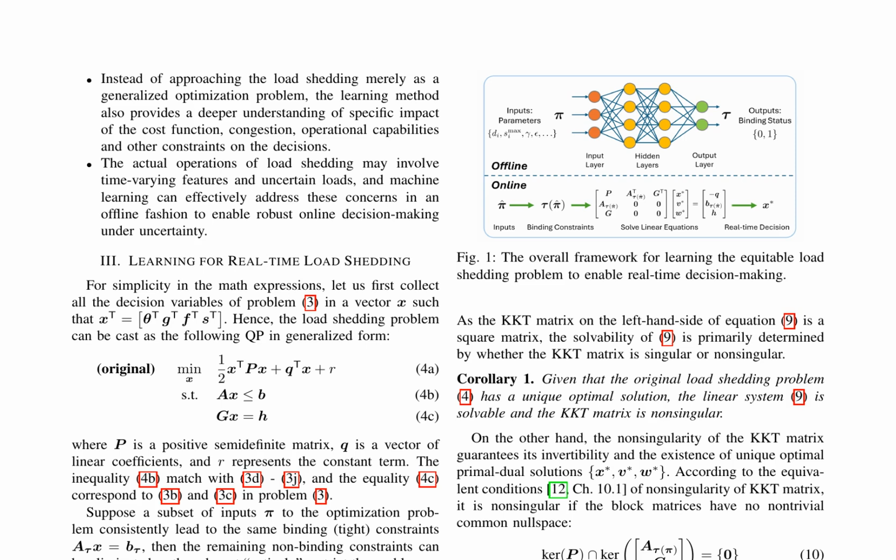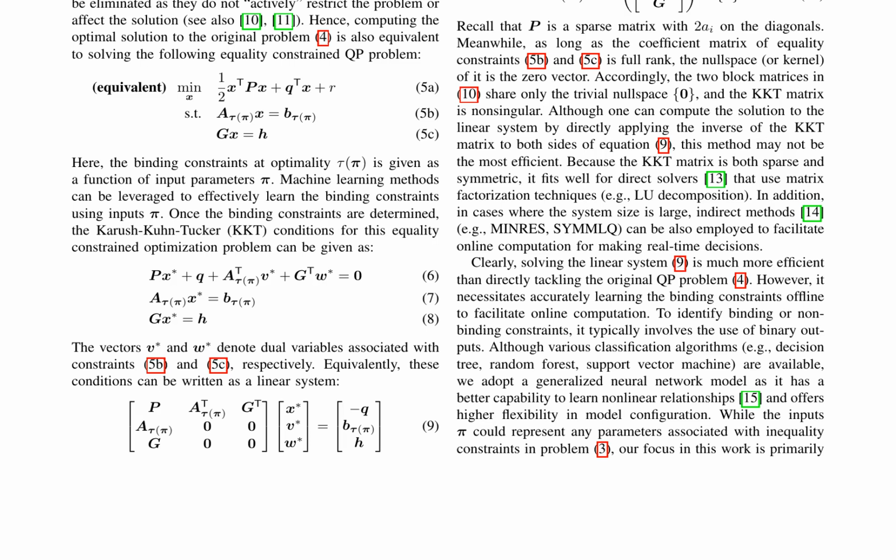The Karush-Kuhn-Tucker (KKT) conditions for the equality-constrained optimization problem are derived, and the solvability of the linear system is ensured by the non-singularity of the KKT matrix. A generalized neural network model is adopted to learn the binding constraints, with load inputs and binary outputs indicating the binding status of each constraint. The optimal dual solutions can also be utilized to determine the binding status via the complementary slackness condition. The neural network is represented by a set of equations with activation functions, and the binary cross-entropy loss function is used for binary classification tasks.